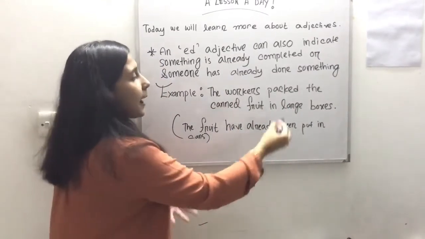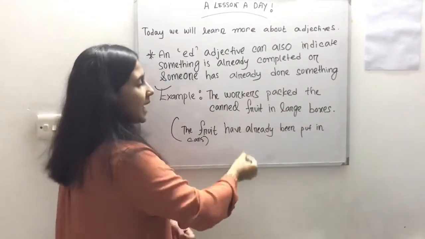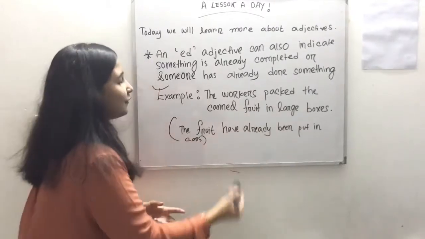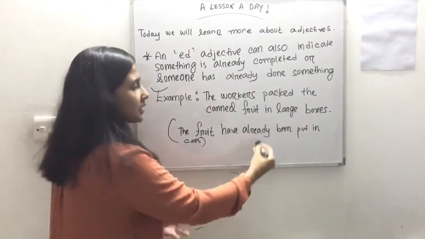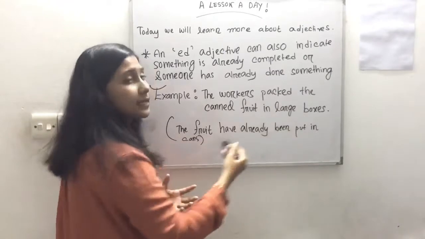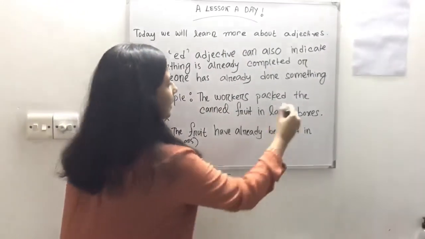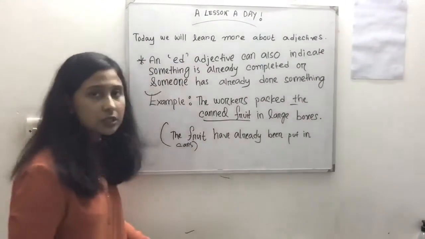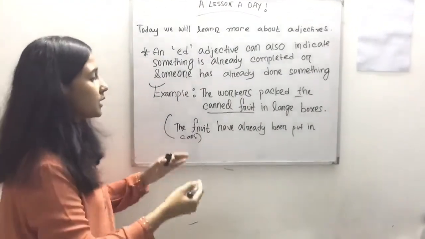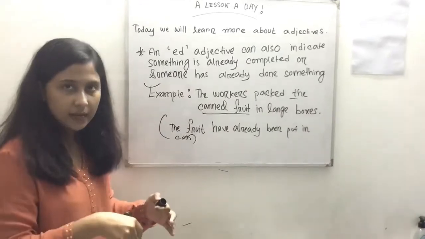The fruit has already been put in cans. As you can see, they are saying the canned fruit. This means that the fruit is already inside the can.